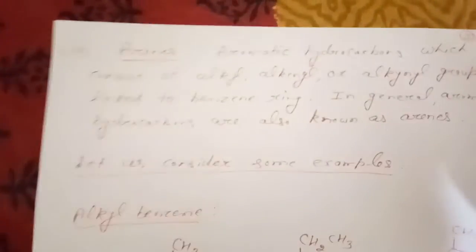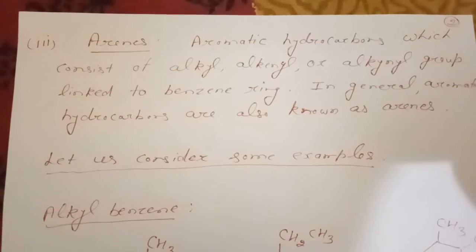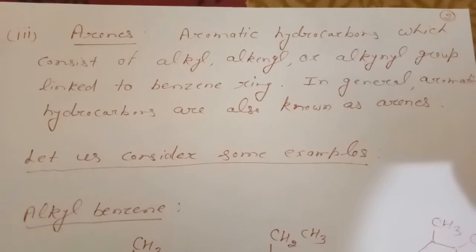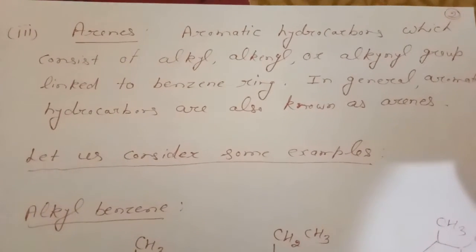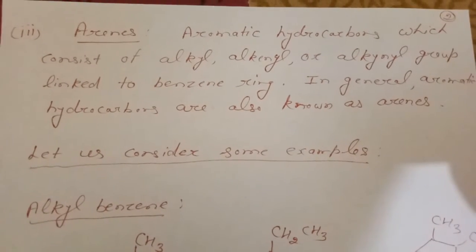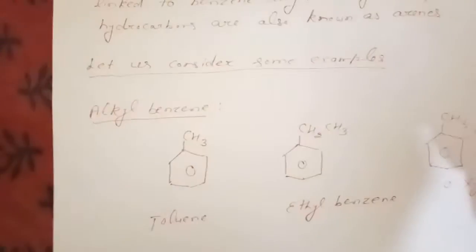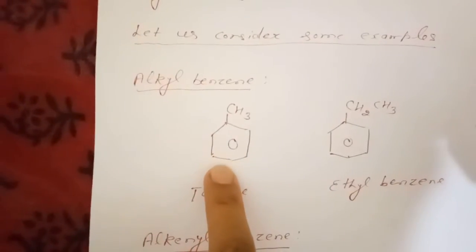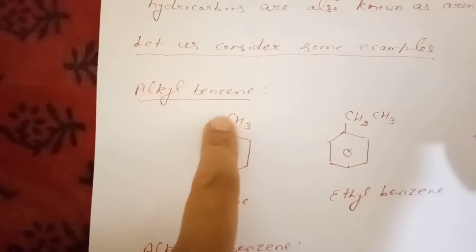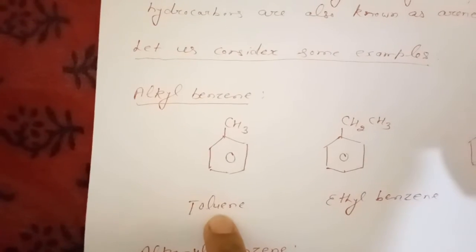The third classification is arenes. Aromatic hydrocarbons which consist of alkyl, alkenyl or alkynyl groups linked to a benzene ring are called arenes. In general, aromatic hydrocarbons are also known as arenes. Let us consider some examples. First is alkyl benzene. See here, this is the benzene ring. An alkyl group is attached to this benzene ring. This is termed an arene and the name of this compound is toluene.